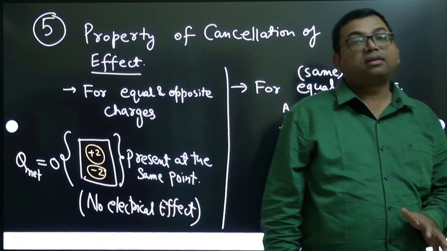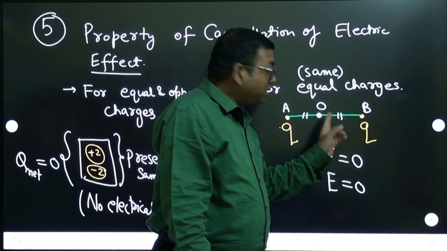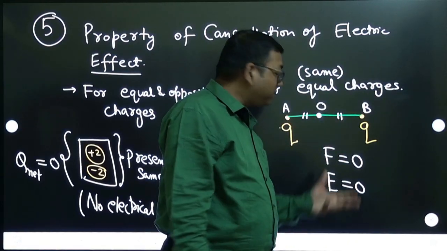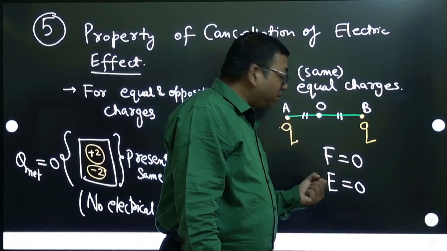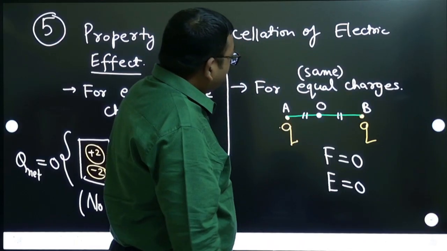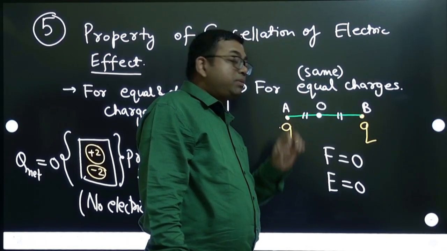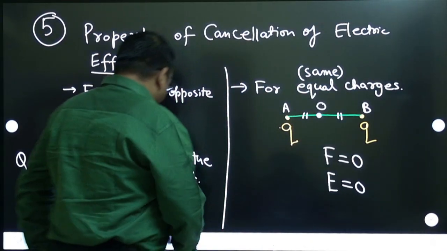But sometimes the effect will not get cancelled. Suppose you take any point other than the midpoint: there will be an electric field, and there will be some electric force if you keep any charge there. So this is the only point where the effect is getting cancelled. This is the most symmetric point. Now let us take some other examples.